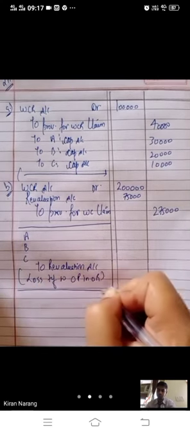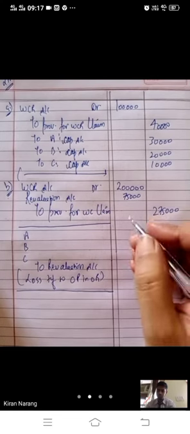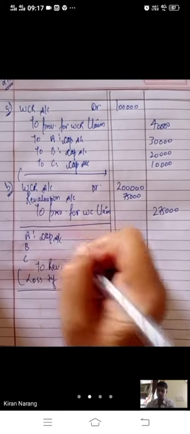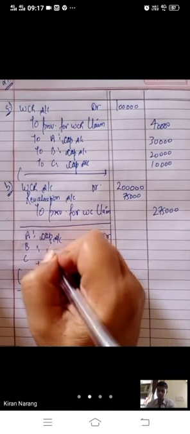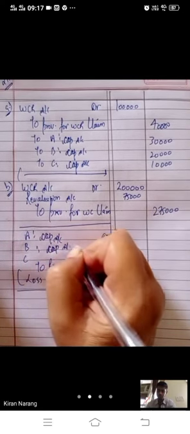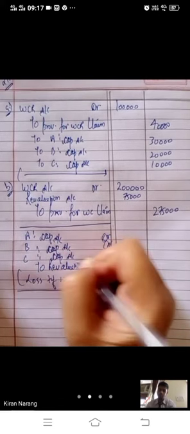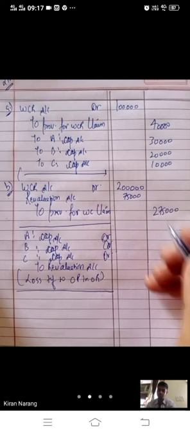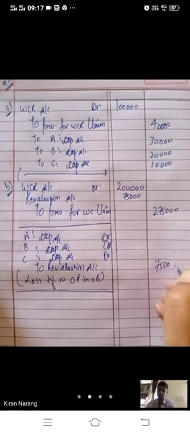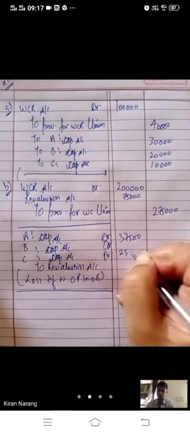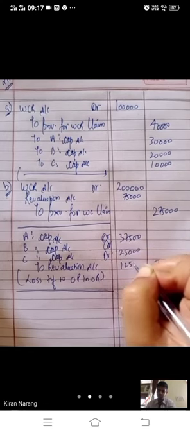A's capital account debit, B's capital account debit, C's capital account debit. This 75,000 loss will be divided among them in their old ratio. Any doubt?